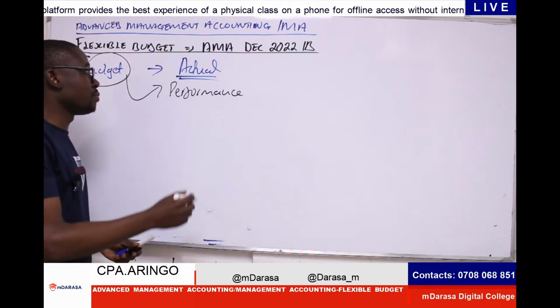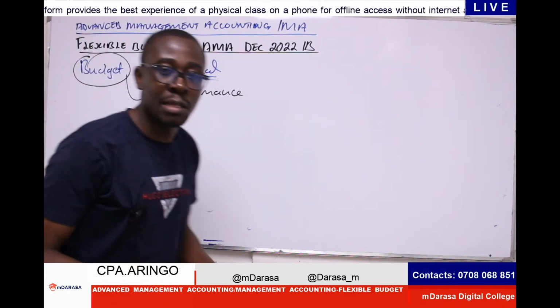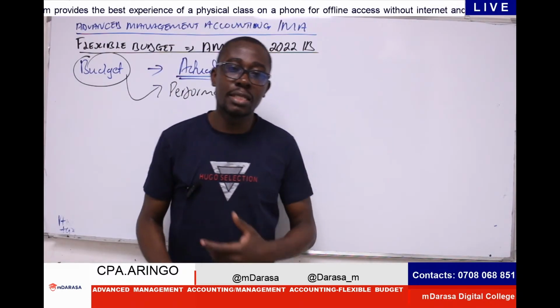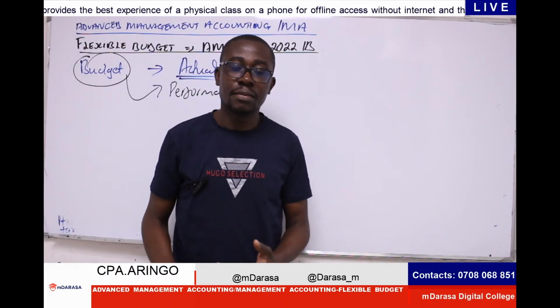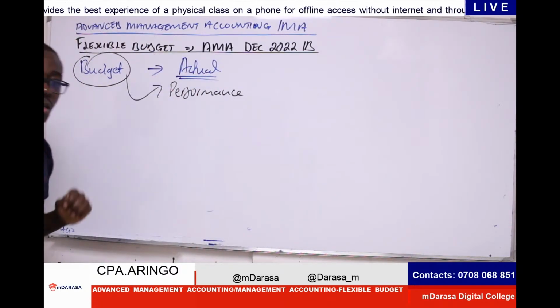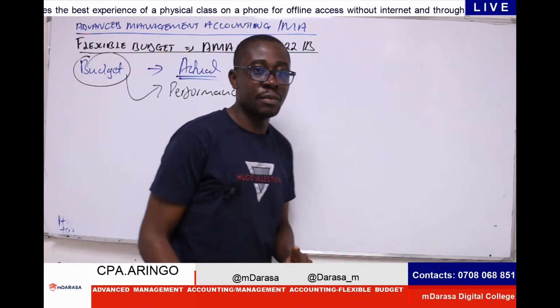We are going to do this by preparing what you refer to as a flexible budget. Simply, a flexible budget is a budget prepared to adjust the original budget to reflect our actual performance. That is what you term a flexible budget.